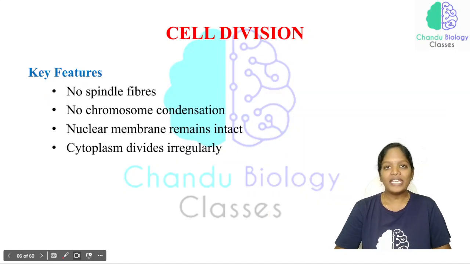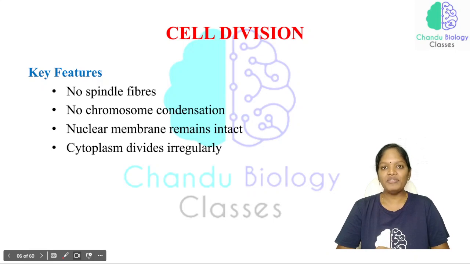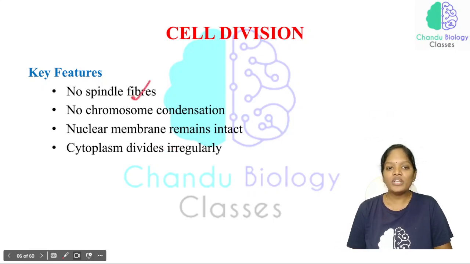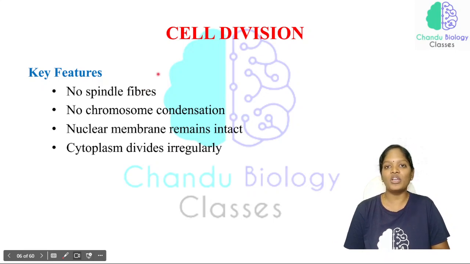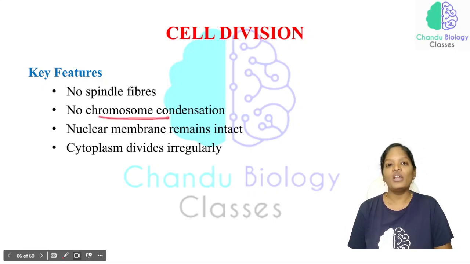Now, what are the key features and the crucial differences between amitosis and mitosis and meiosis? Look at this. There are no spindle fibers. Spindle fibers are very important in mitosis and meiosis, but there is no involvement of spindle fibers in amitosis. And there is no chromosome condensation. Chromosome condensation is another significant process taking place in the prophase of both mitosis and meiosis, but there is none in amitosis.